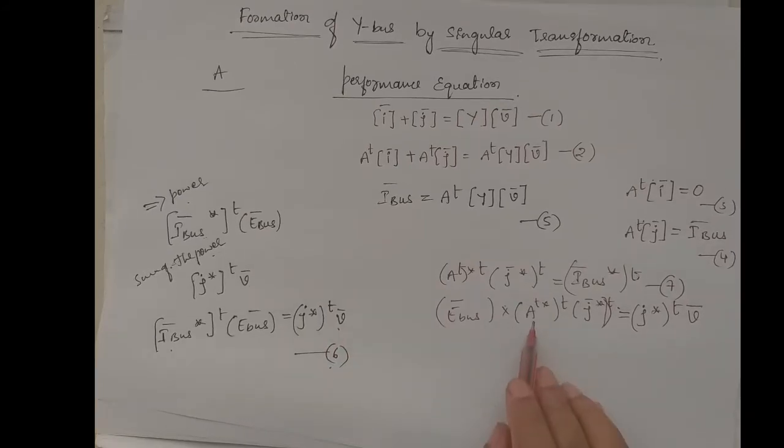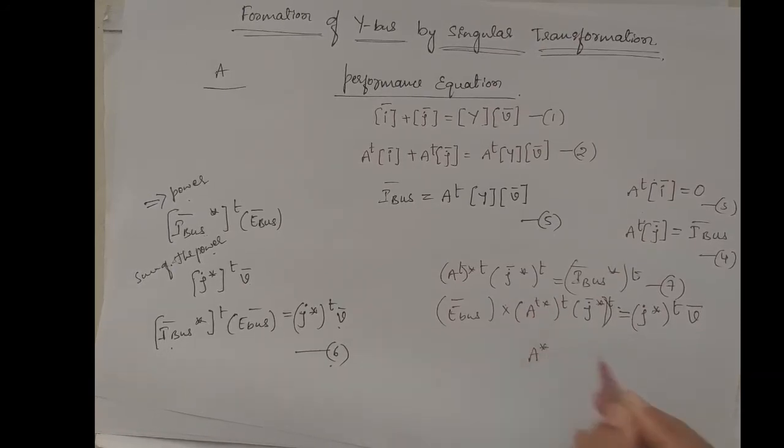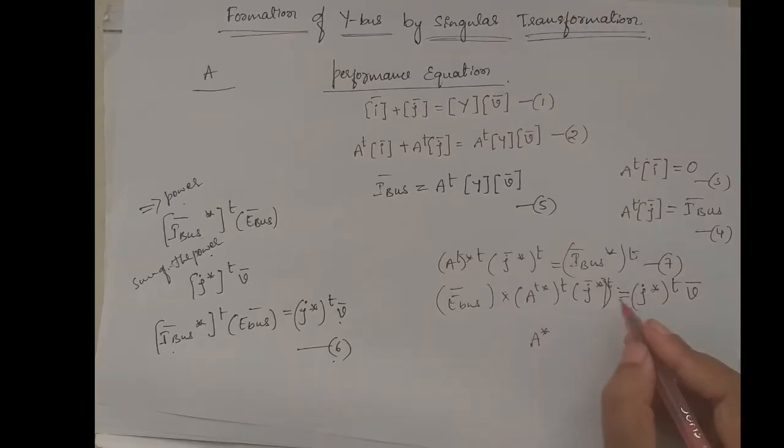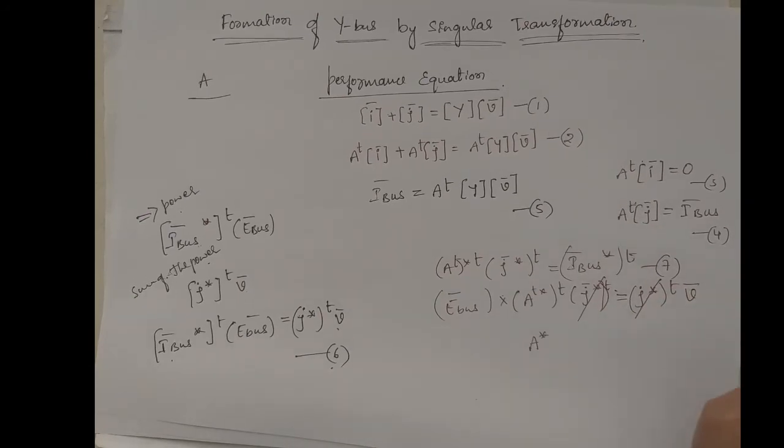So A transpose into A transpose conjugate transpose becomes A conjugate, and J conjugate transpose on both sides cancels.